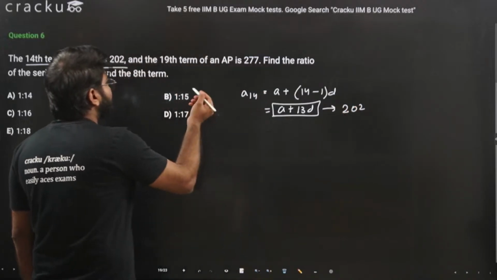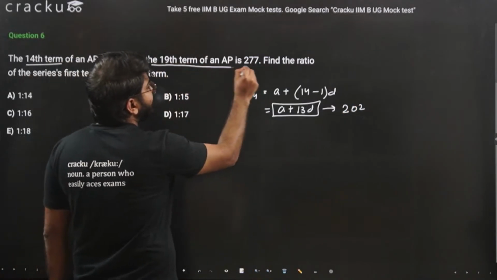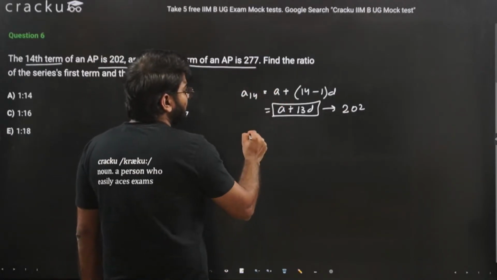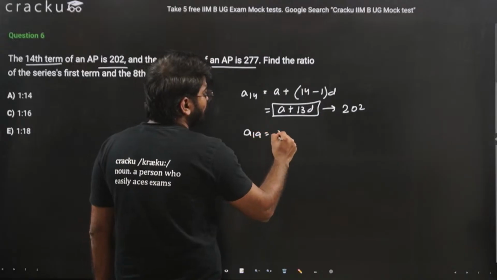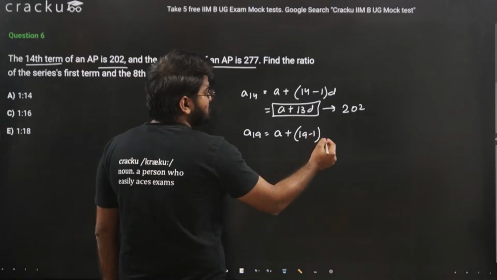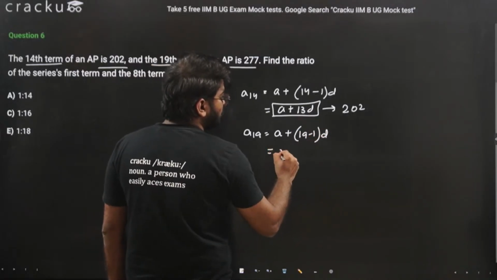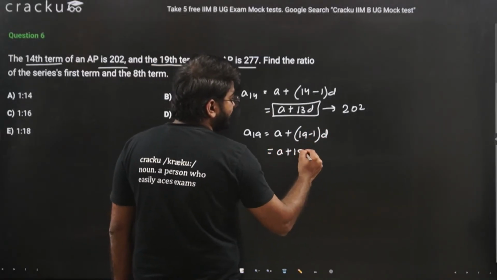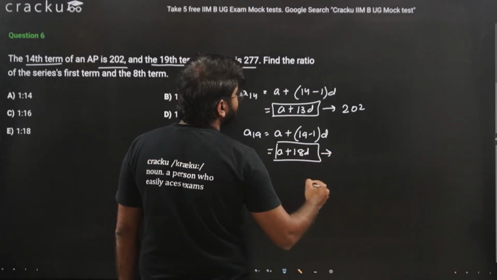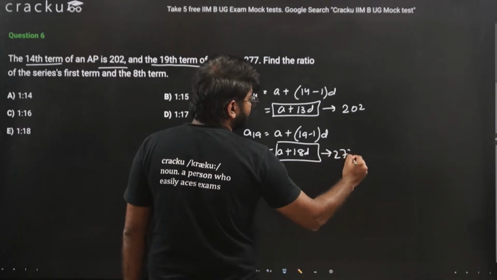In the second part, it says that the 19th term is equal to 277. So A19 is equal to A plus 19 minus 1, that is n minus 1 into D. This is equal to A plus 18D, and we are given that this value is equal to 277.